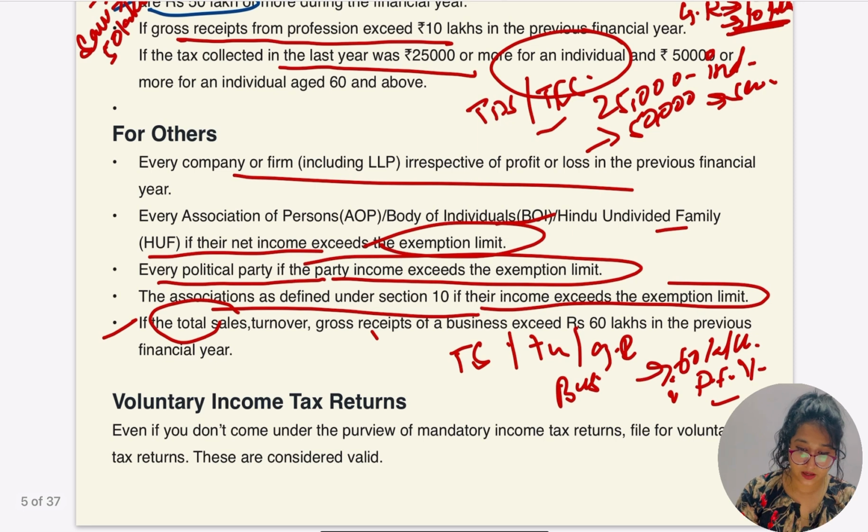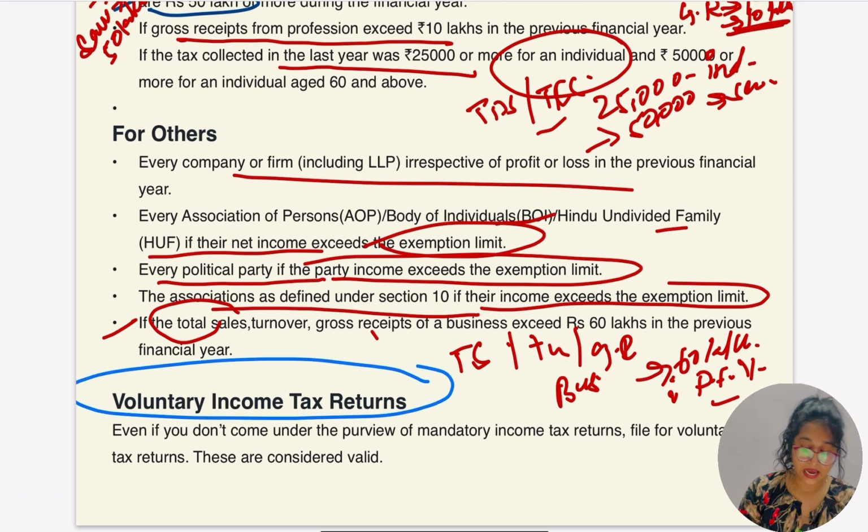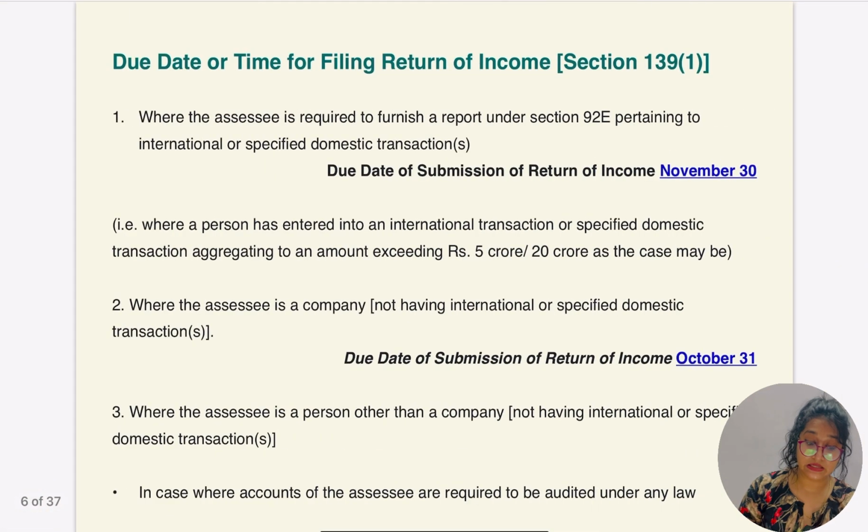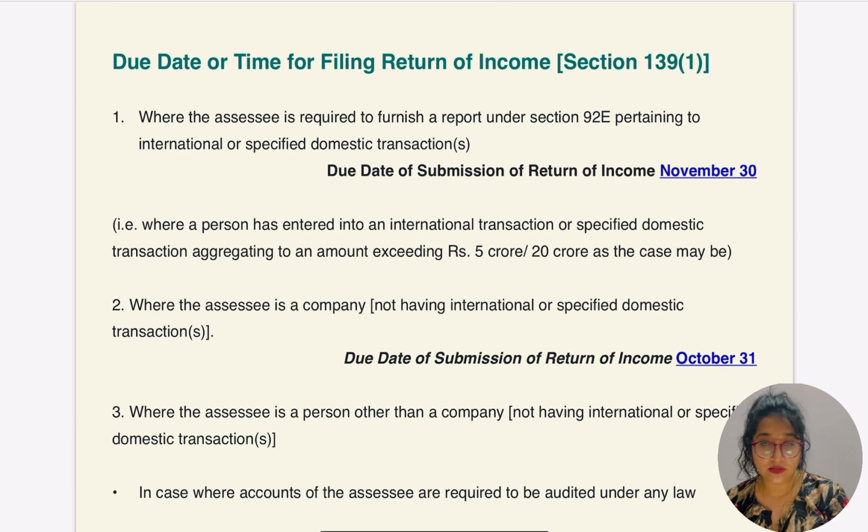Let's go for the other part, which is voluntary income tax return. Even if you don't come under the purview of mandatory income tax return, you can file a voluntary tax return, and these are considered valid. So we have read these things, we can also file a voluntary return even if we are not crossing the basic exemption. Okay, so let's go for the due date.